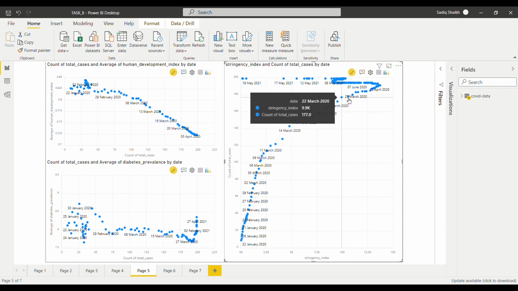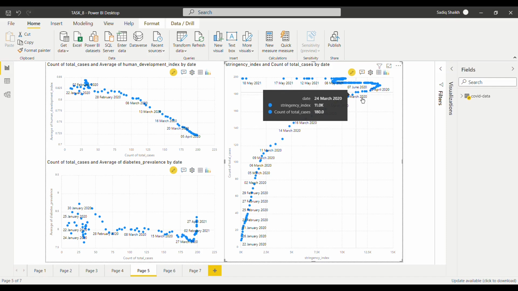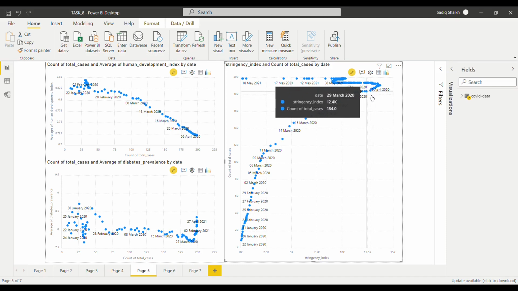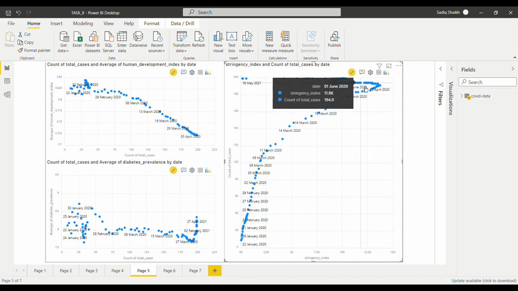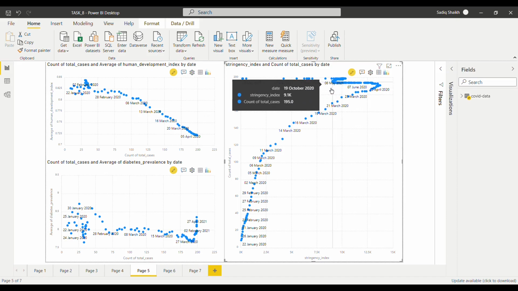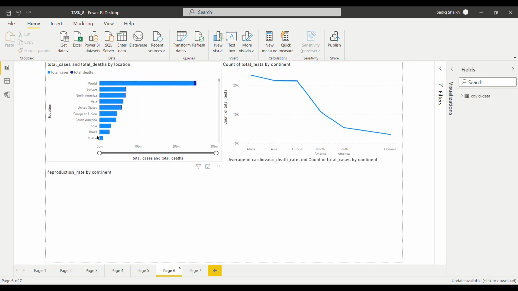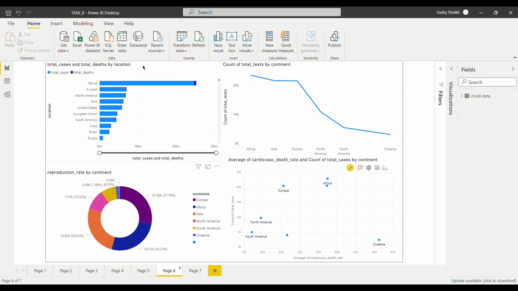As you can see, it was increasing till March, and then drastically decreased after COVID-19, then after the month of June it rose slightly again, and then kept dropping till May.